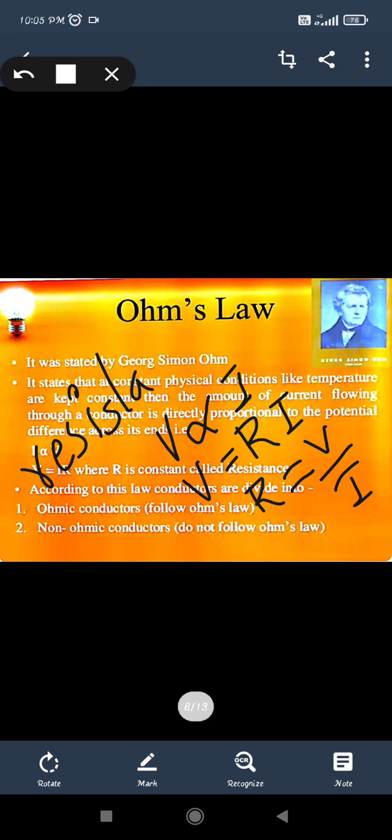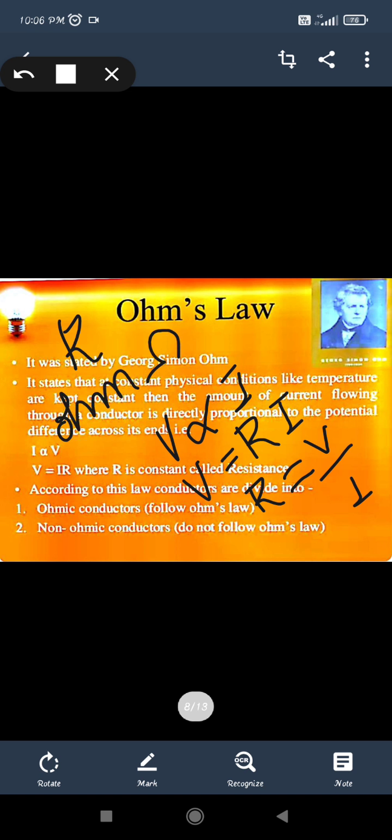R is resistance. Resistance is an opposing property, or the quantity in the conductor that opposes the current. It is the opposite nature to the current: resistance tries to oppose the flow of the charges. It is given by the letter R. The unit for resistance is the ohm, which is written with this sign. It can be kilo ohm, it can be mega ohm. There are many more units of resistance.